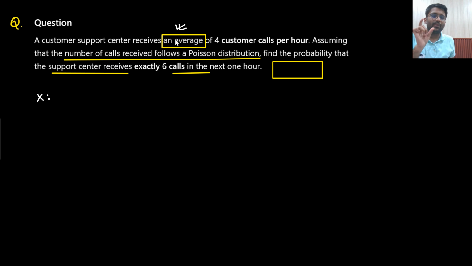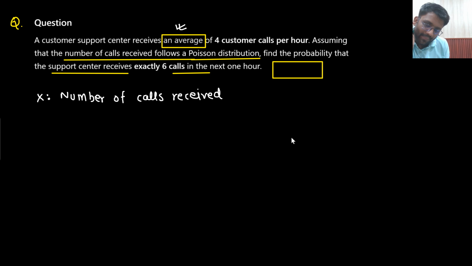So if the question is based on Poisson's distribution, then we will have to maintain some patience and write it down. The first target would be writing down the random variable x, what my random variable x is representing. Random variable x is representing the number of calls received in an hour. Why can I write in an hour? Because they are asking exactly 6 calls received in the next 1 hour. So if I write down in an hour how many calls are received, then what you are supposed to find out is the probability of x taking value 6.